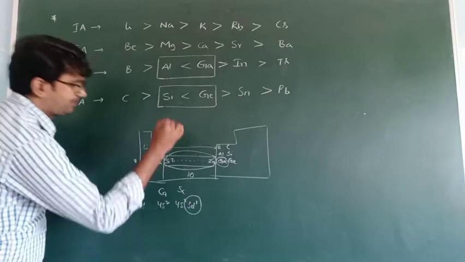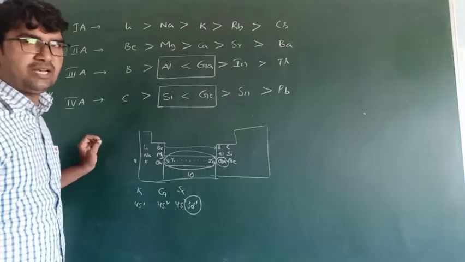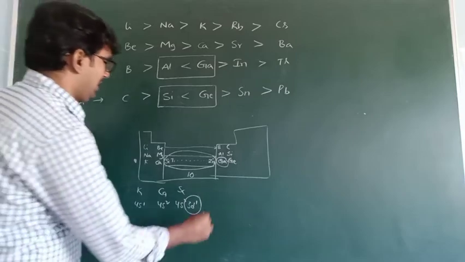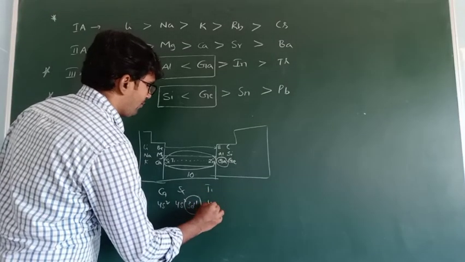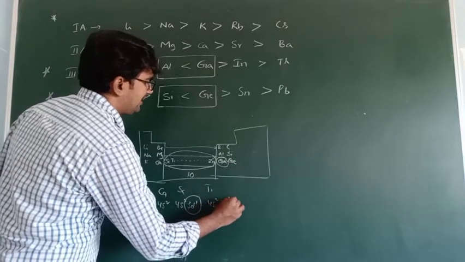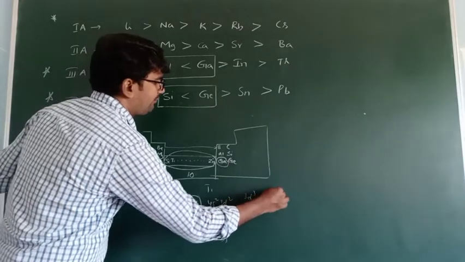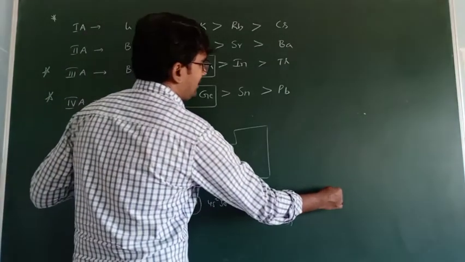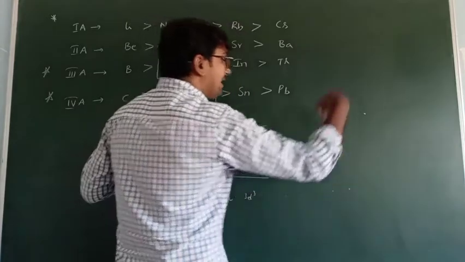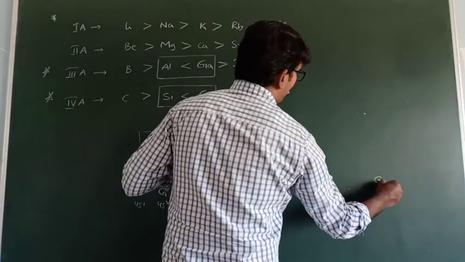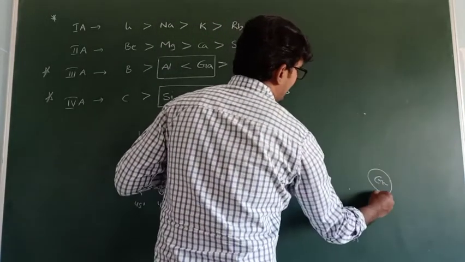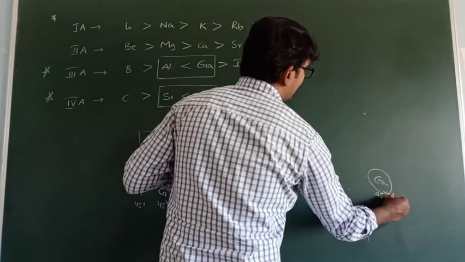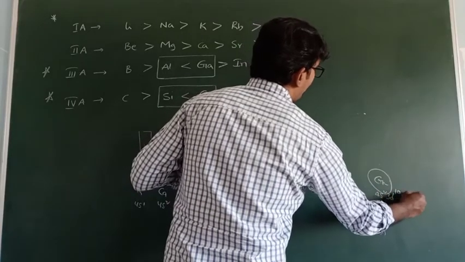First time d orbital is introduced. Next, titanium 4s2 3d2. Next, 3d3, 3d4, 3d5, 3d6, 3d7, 3d8, 3d9, 3d10. Next, gallium is coming. That is 4s2, 3d10, 4p1.